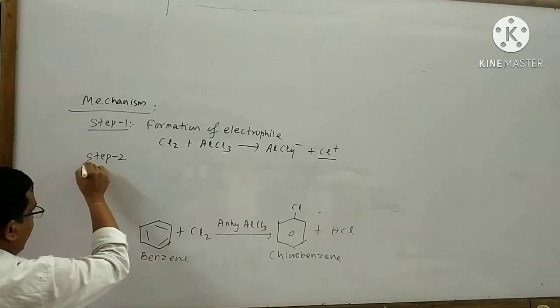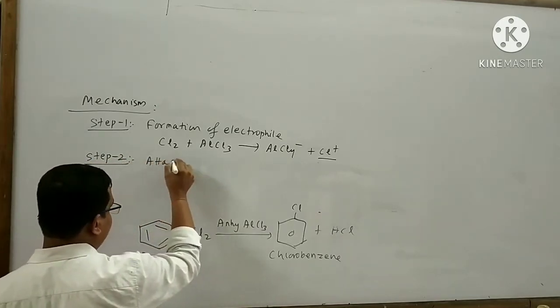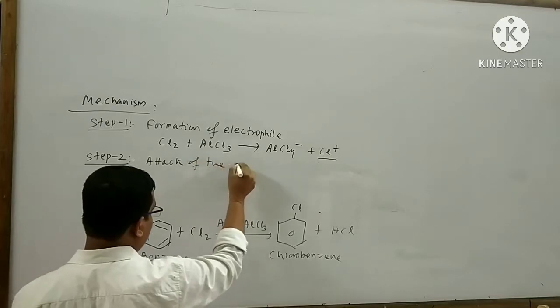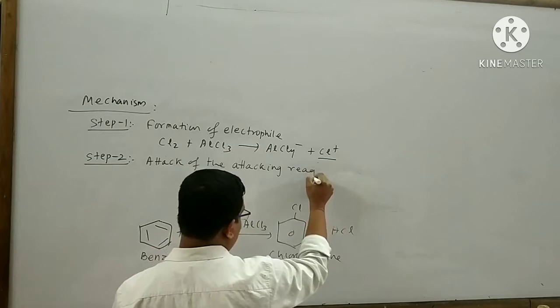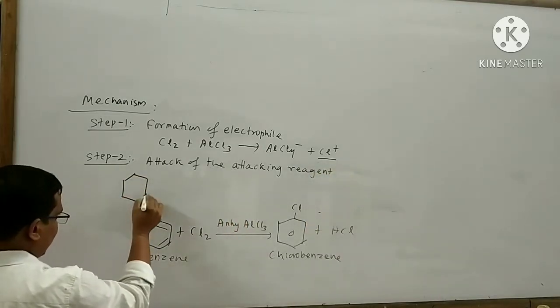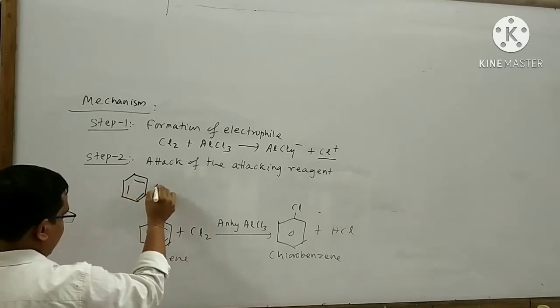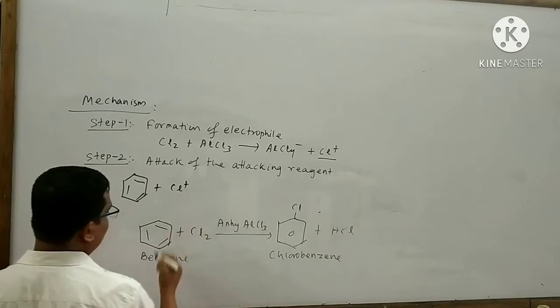So, in step number 2, I can write here attack of the attacking reagent. This is said to be substrate. This is said to be attacking reagent.